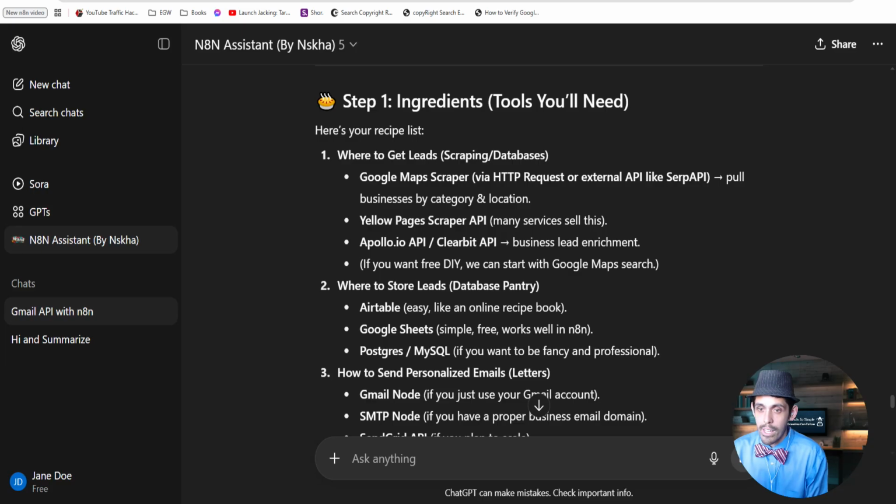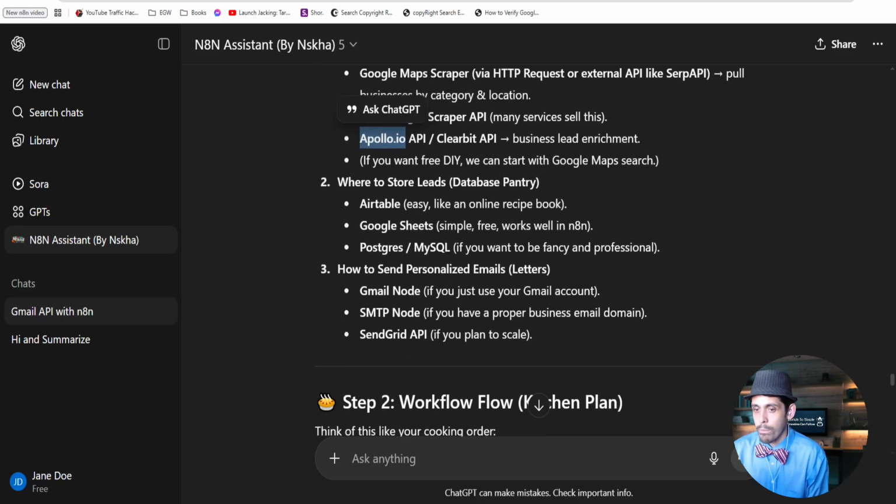Oh. So this says where to get leads. You got Google Maps Scraper, which is very popular. You can find all these tools on Google Maps. You have Yellow Pages Scraper. You have Apollo AI. Yeah, Apollo is a very known platform that has a bunch of leads. And you can store them on Notion, is what I would recommend.